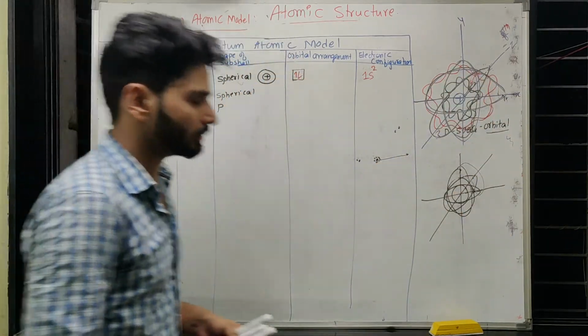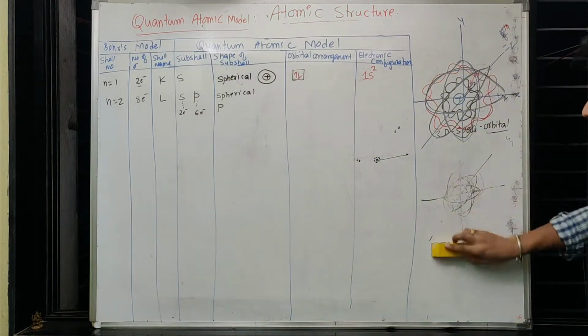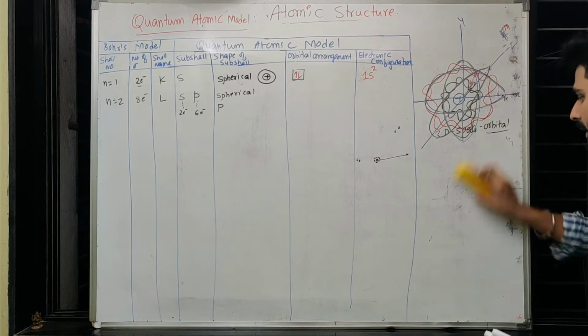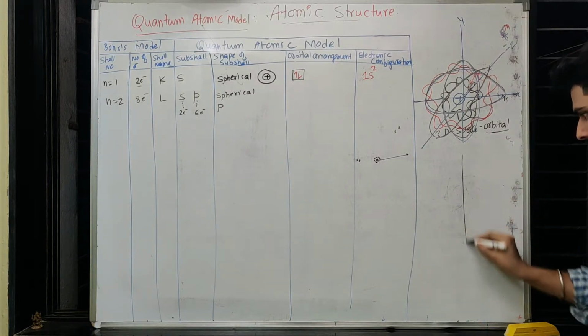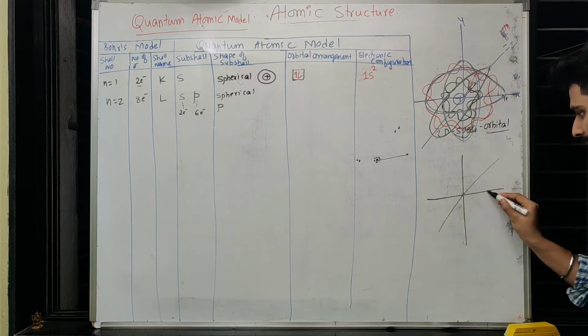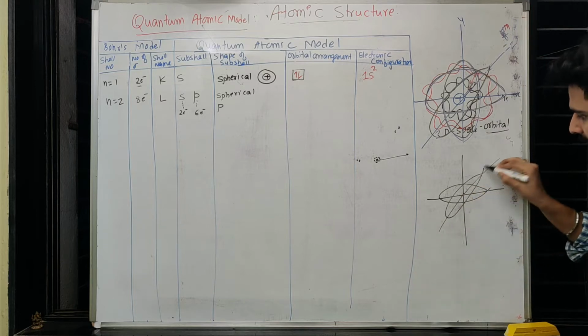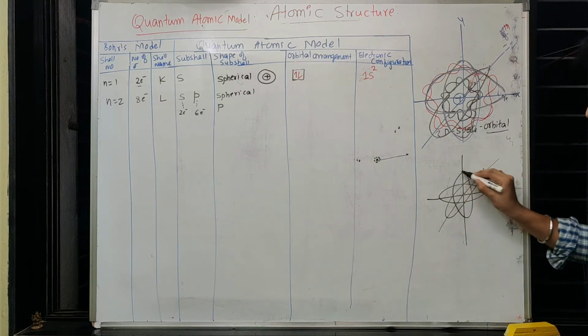Now one more thing we have to understand here in the case of the p subshell. If I only write the p subshell here, we know x-axis electrons are traveling like this, y-axis electrons are traveling like this, and z-axis electrons are traveling like this.